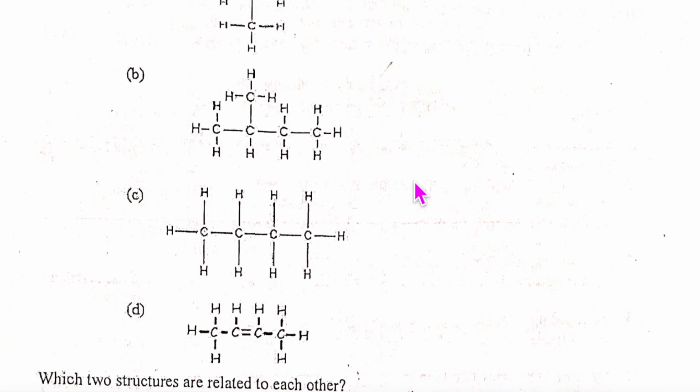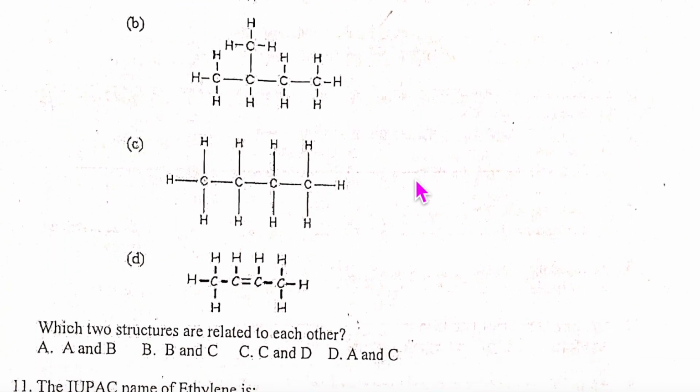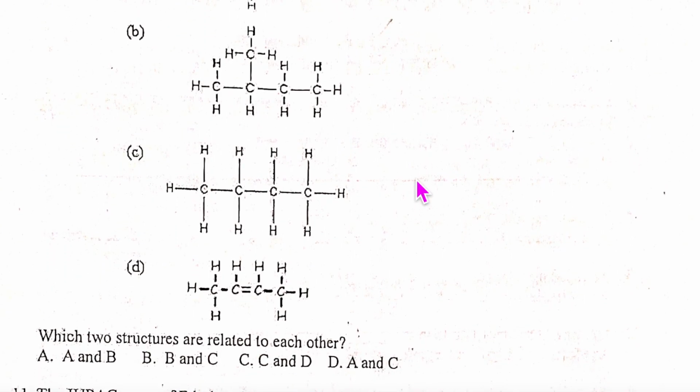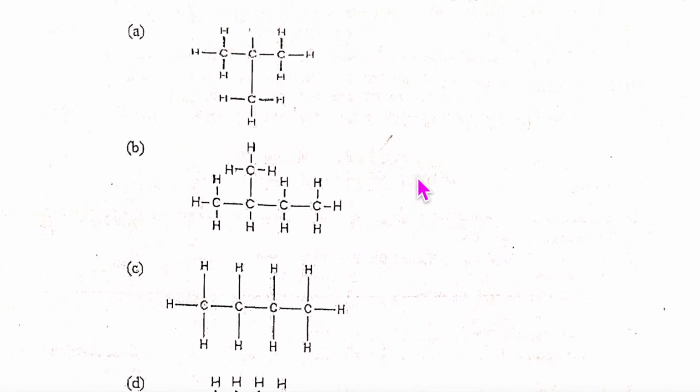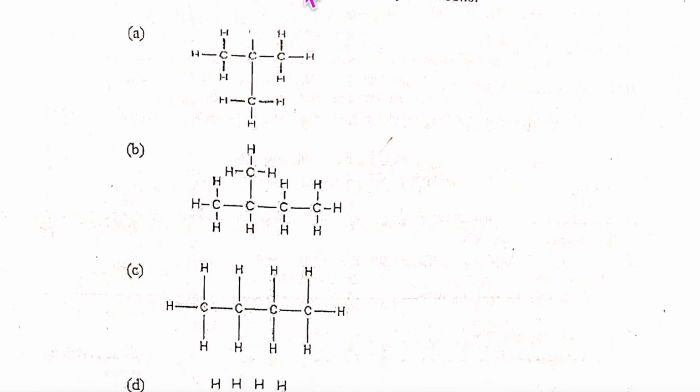Following structural diagrams, certain hydrocarbons, which two structures are related to each other? A and B. Considering this is H, I think they're saying hydrocarbons only, no? Ma'am, I think we have to look for isomers. We have to see isomers, so we have to write the formula. Yeah, correct. But here, can I write H over here? This is not being seen. So we'll write here H. Just doing the correction here.